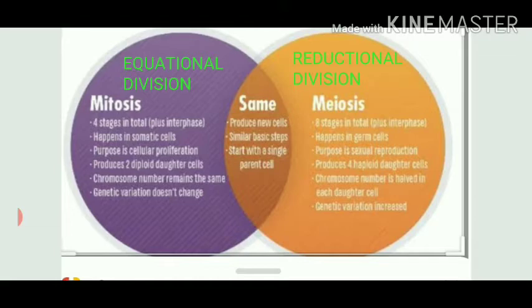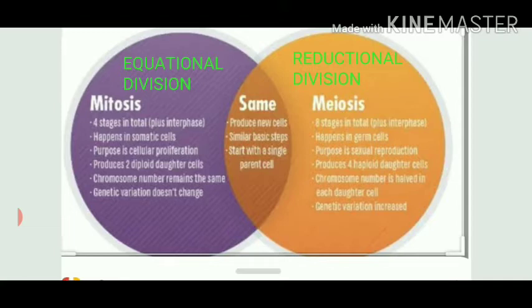What is the main function of meiosis? That it helps in sexual reproduction. Whenever the germ cells, they will give rise to gametes, means either ovaries or testes. Like testes, they will produce sperms and ovaries will produce egg. So which kind of division will take place? That is meiosis, and meiosis is a reductional division.